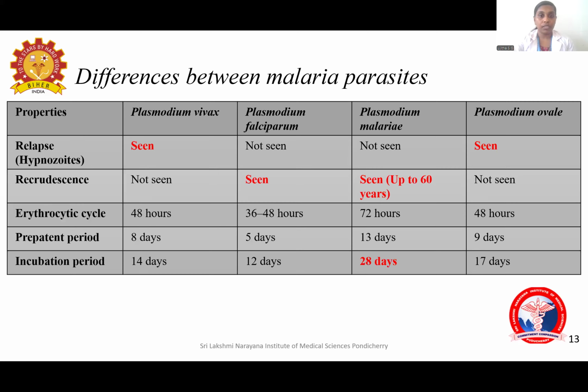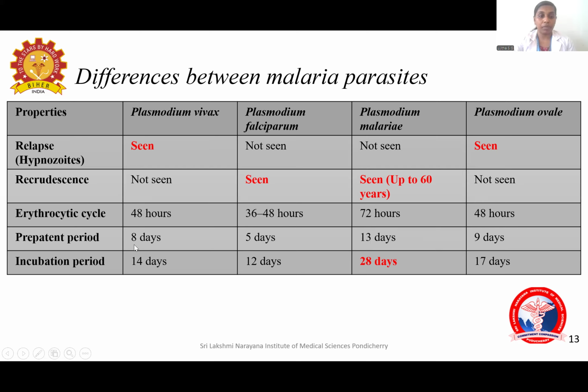Now, the differences between various species of Plasmodium. First, about relapse. Relapse is seen in vivax and ovale. Recrudescence is seen in falciparum and malariae. And the erythrocytic cycle means the duration it takes for one cycle to get completed and the release of erythrocytic merozoites. It takes 48 hours for almost all species except for malariae, where it takes 72 hours. That is why malariae produces quartan malaria and other species produce tertian malaria. And in knowlesi, it is quotidian malaria, so it is only a 24-hour erythrocytic cycle.